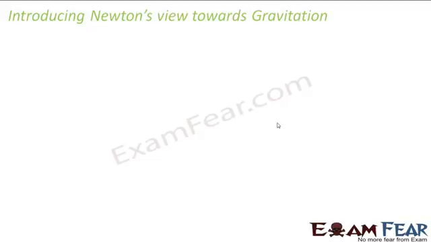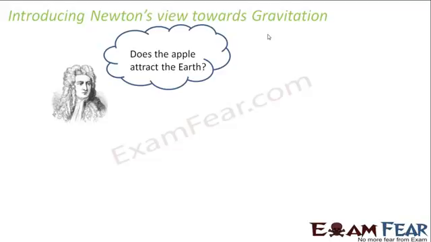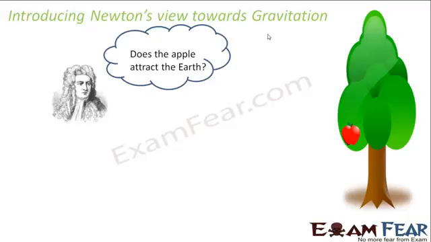How did Newton suddenly get the idea of gravitation? Let us see how this idea actually struck Newton's mind. There is this famous story of the apple behind Newton's idea of gravitation. Once it so happened that Newton was sitting under a tree and suddenly an apple fell on his head.